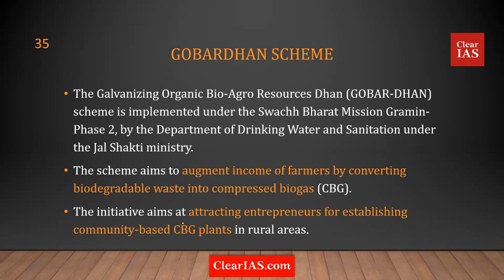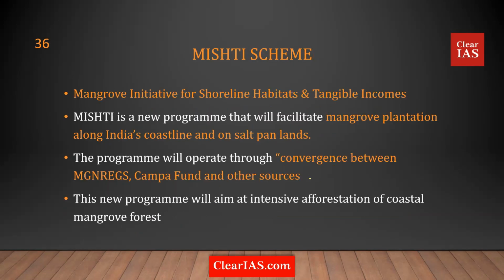Then there is another scheme which is basically about Gobardhan, that is galvanizing organic bio-agro resources. And who implements this scheme is very important. This is implemented by the Department of Drinking Water and Sanitation. What is the objective of the scheme? It is to augment the income of the farmers. Even though the objective is augmenting the income of the farmers, it is not implemented by the Ministry of Agriculture and Farm Welfare. What they're trying to do is convert the biodegradable waste on the farms to compressed biogas. So then there is another scheme which is called Mishti.